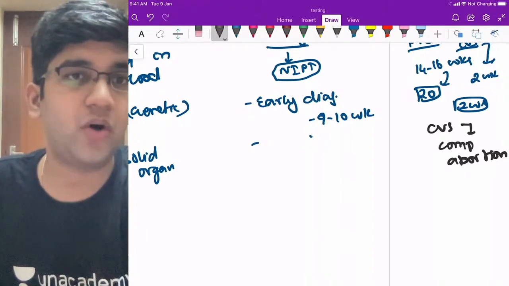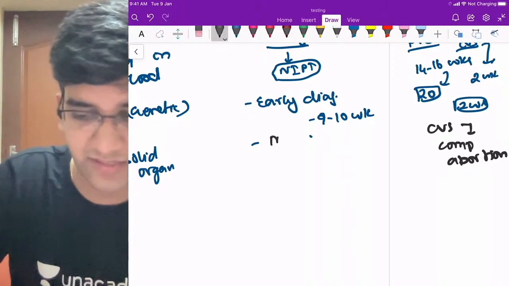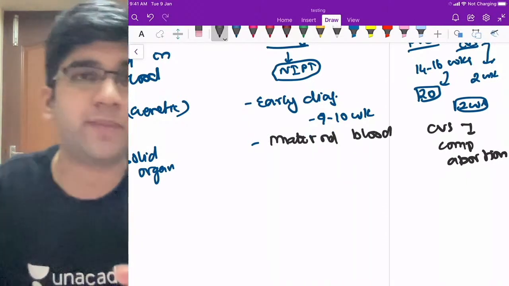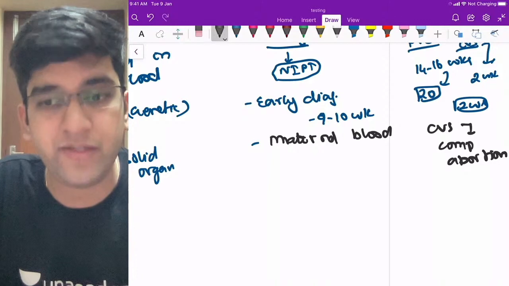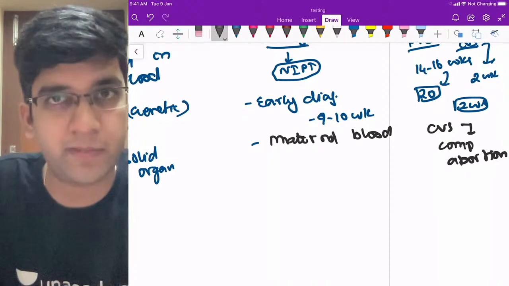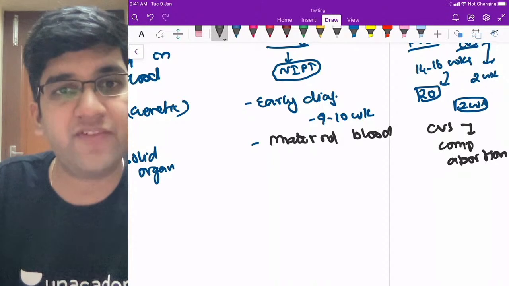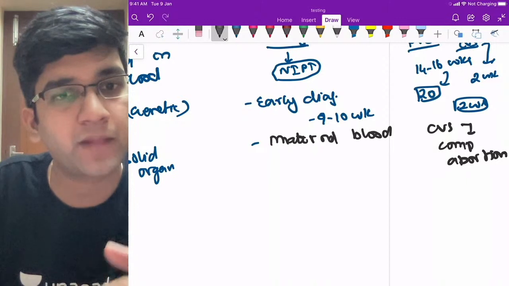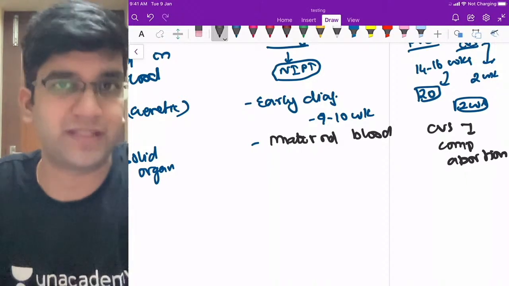So having all these problems, why should I go for a chorionic villus biopsy? In NIPT, I'm not going to touch the fetus at all. This is done on maternal blood. So how do I do it on maternal blood? We do remember something called RH incompatibility, right? In RH incompatibility, the antigen crosses the placenta and triggers an antibody response. If an antigen can cross the placenta, am I also right in saying that DNA can also cross the placenta? For sure, DNA will cross the placenta, right?